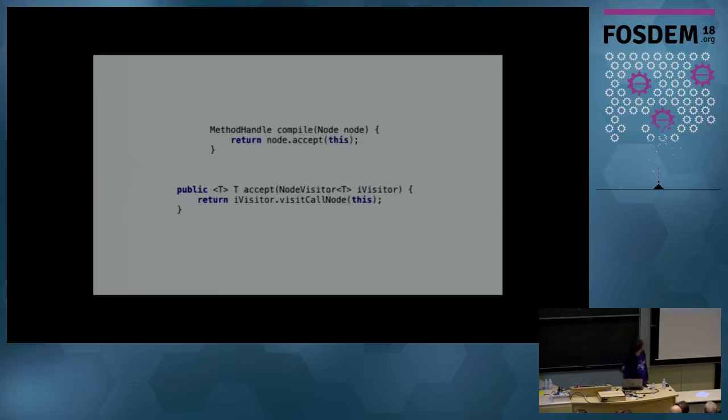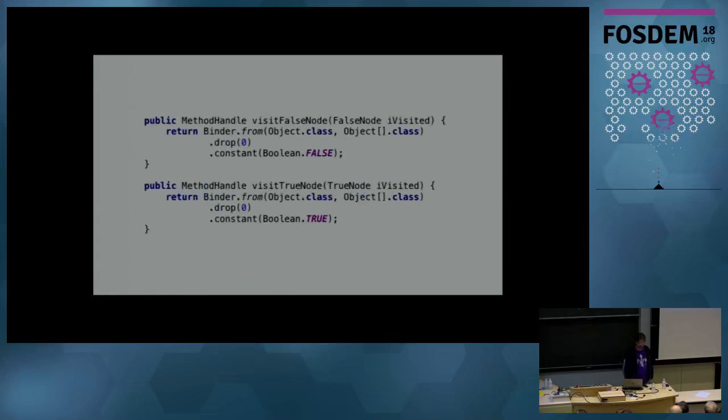So let's continue on. Like I said, it's a standard visitor. So we have our node, and then we walk down the node tree. Each node calls accept on our compiler, and then we get back into our logic. Here's a couple simple cases, two constant types, false and true. And in this case, I'm just using the objects false and true from Boolean. So the logic here, we have our state for this script that's being passed in. We have some return value from the script. We don't care about the state. This is a constant. And we stick our Boolean false. And the same thing with true here.